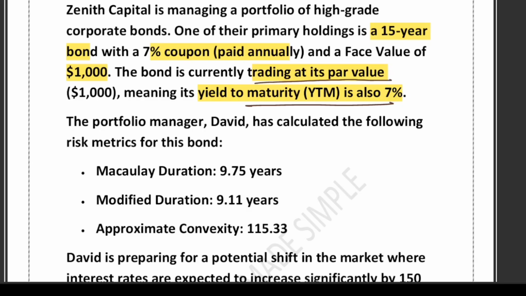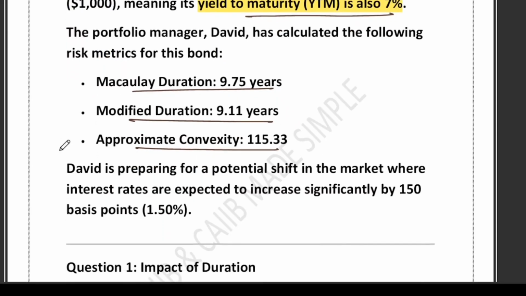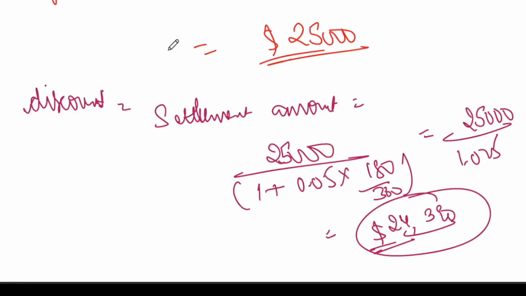Right. Let me just summarize the key points. You can see Macaulay duration is this much, modified duration is this much, and convexity also they have given. And one more thing is that basically David is preparing for a potential shift in the market where interest rates are expected to increase significantly by 100 basis points. So let's write down the key points which we have seen here.